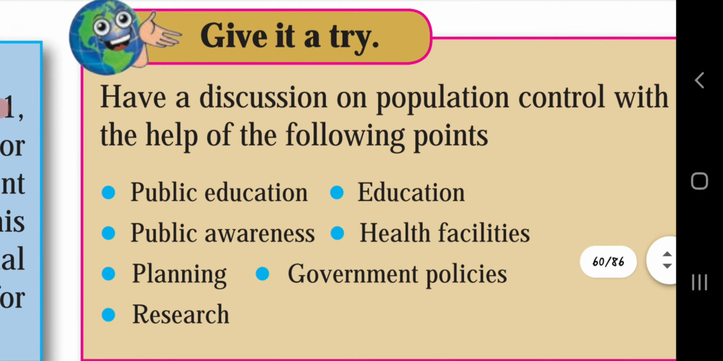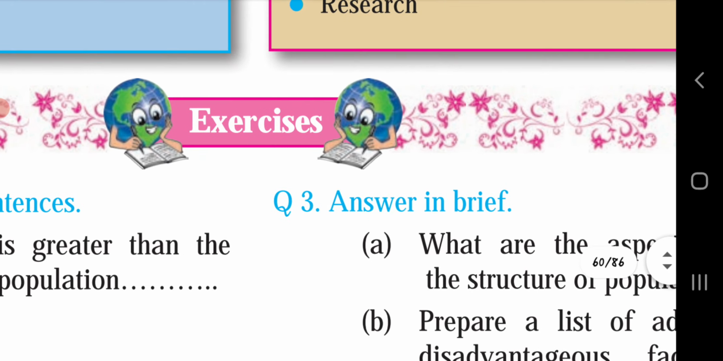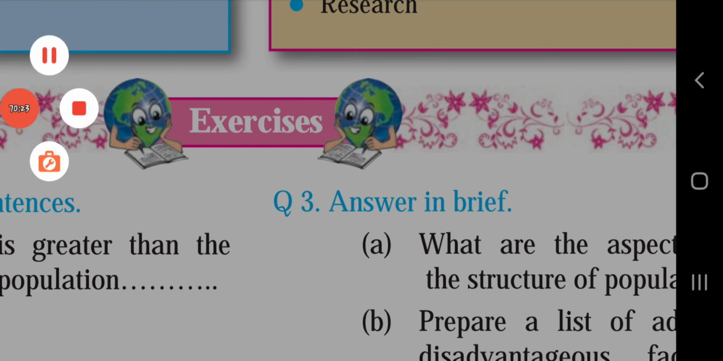Give it a try. Have a discussion on population control with the help of the following points: public education, public awareness, planning, research, education, health facilities, government policies. Discuss with your parents how we can control the population. So that's all for today. In this way we have completed the population chapter. Complete the given exercise and learn it. Read the chapter once again. That's all for today. Thank you.